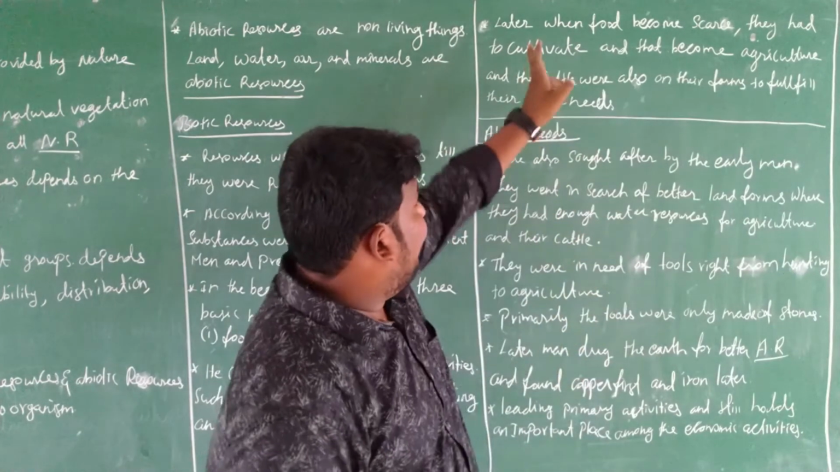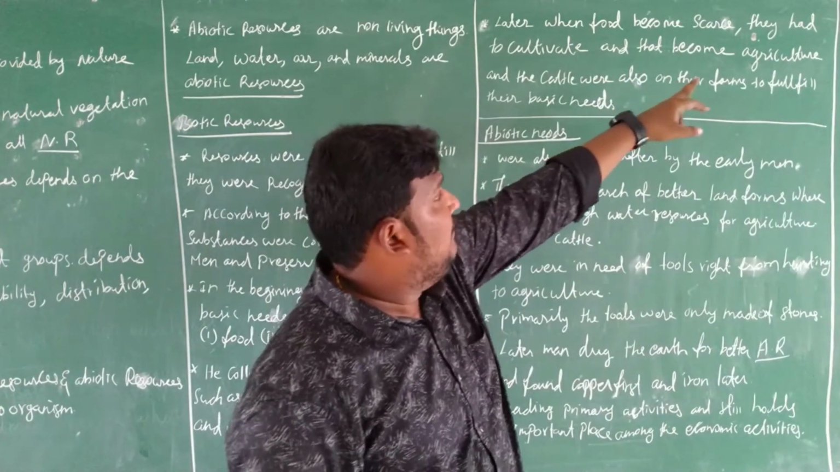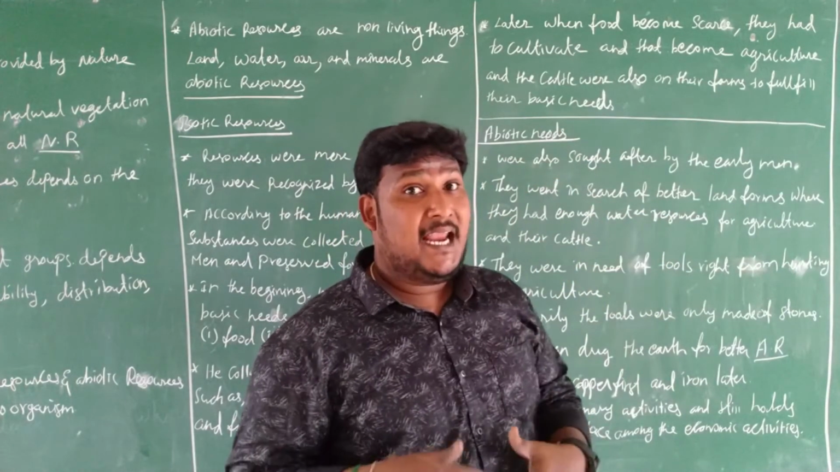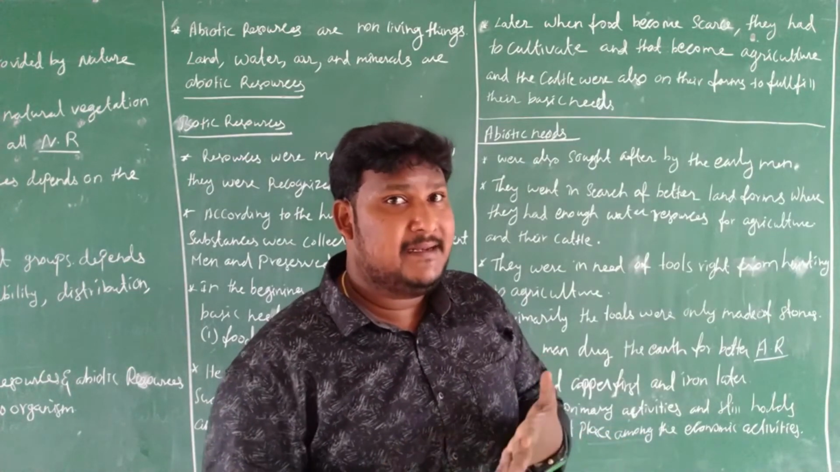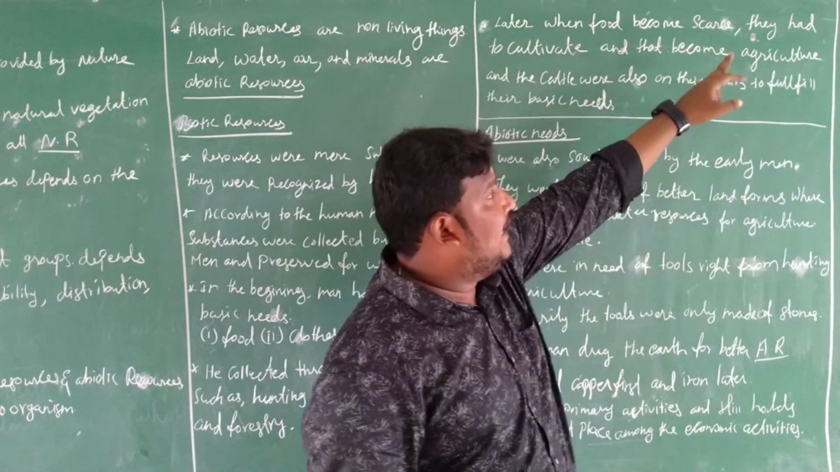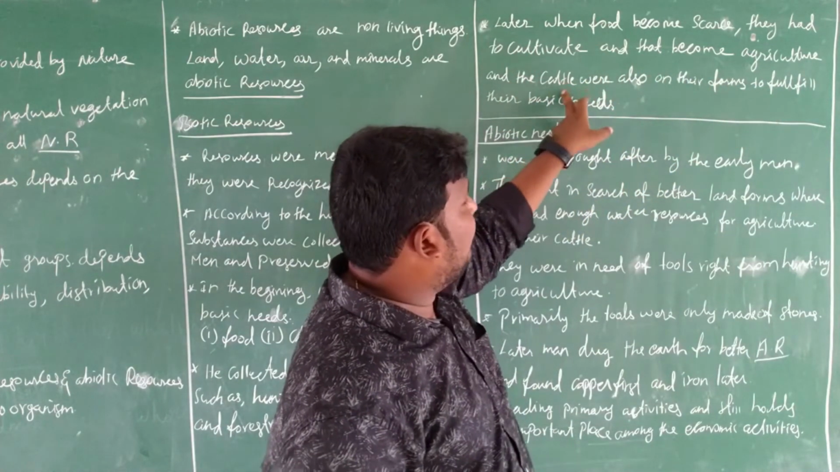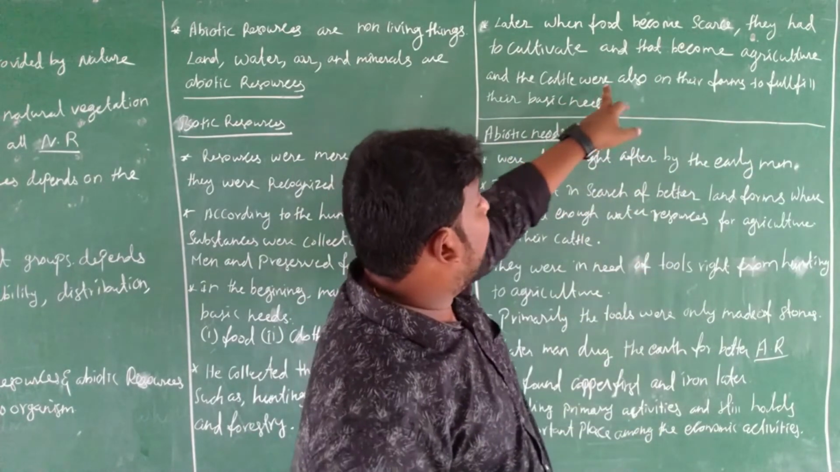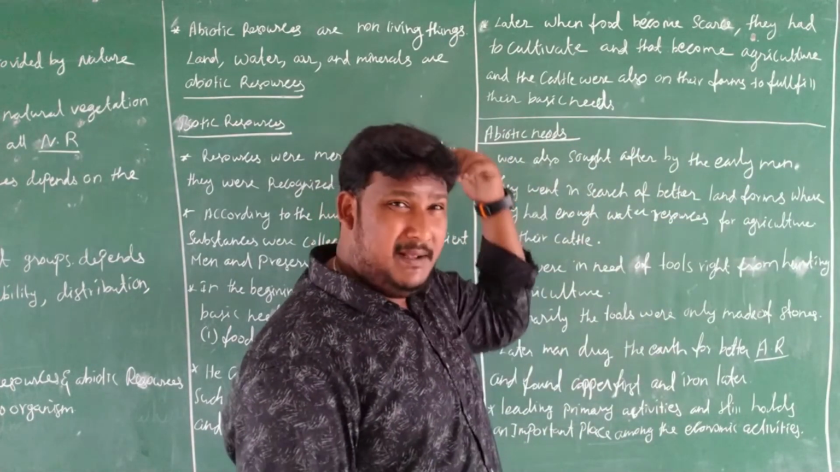Later, when food became scarce, they had to cultivate and take up agriculture. The food was not enough from hunting, fishing and forestry, so they chose lands for agriculture. Cattle were also kept on their farms to fulfill their basic needs. These are the biotic resources.